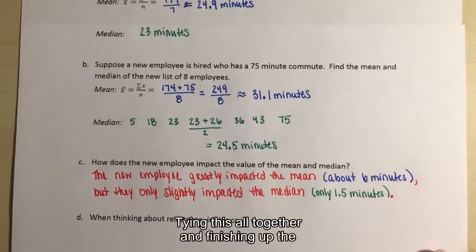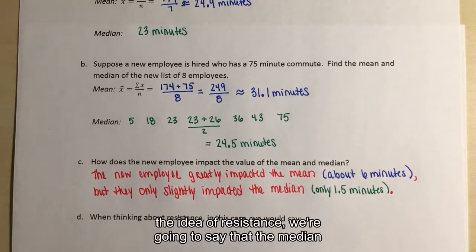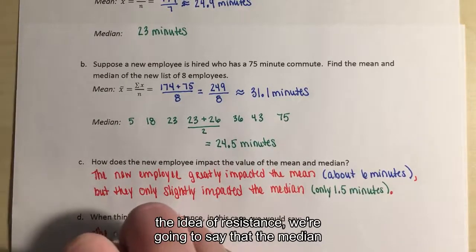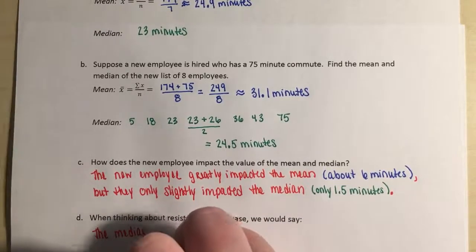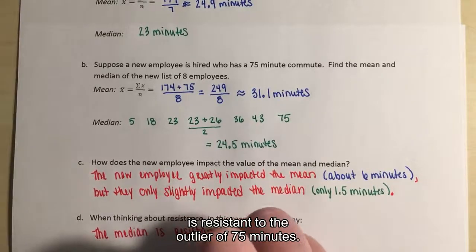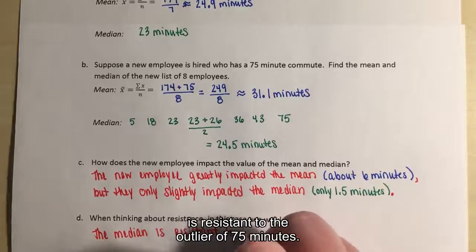So tying this all together and finishing up the idea that we started with at the top of this page, the idea of resistance, we're going to say that the median is resistant to the outlier of 75 minutes.